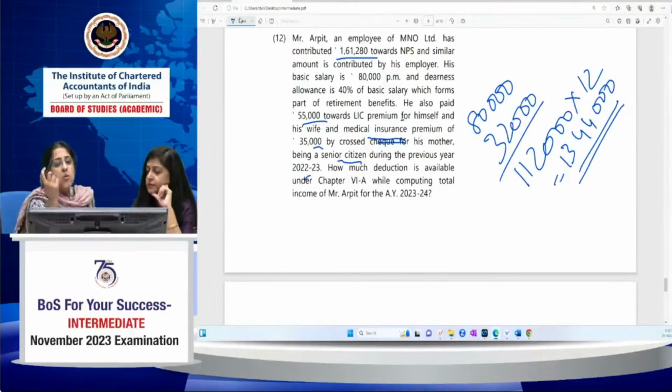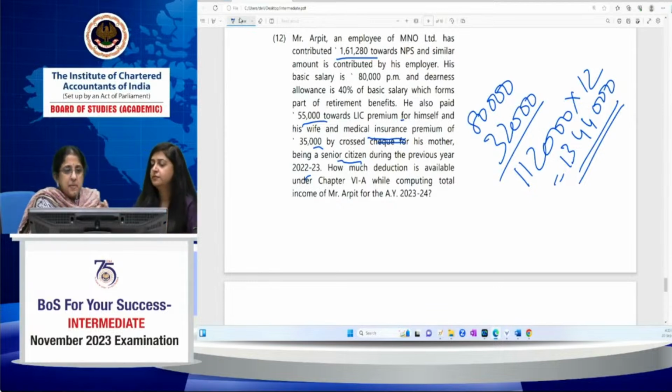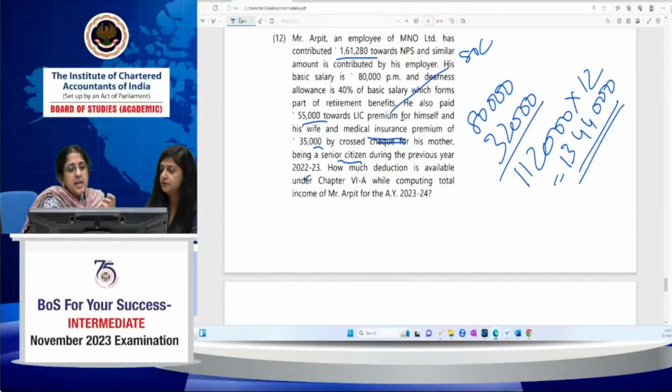Okay, now what are the investments he is making? NPS, then the LIC premium, and then the medical insurance premium. LIC premium goes under 80C, medical insurance premium goes under 80D. NPS is a challenging thing.